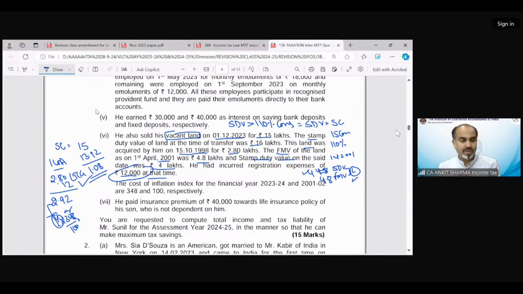Clear? So that was a question of capital gain MTP provision, what we just discussed. Okay. Now moving on to solve the November 2023 question of capital gain. Why am I trying to solve the questions which have been asked in your past year examinations? Because that will give you confidence that these are the questions which belong to the examination paper. So these are not that difficult.